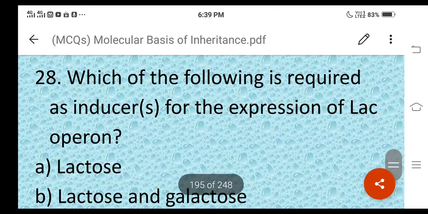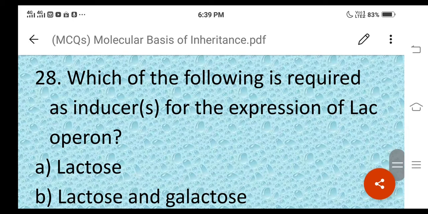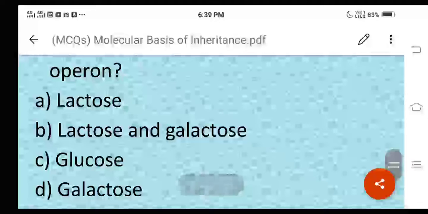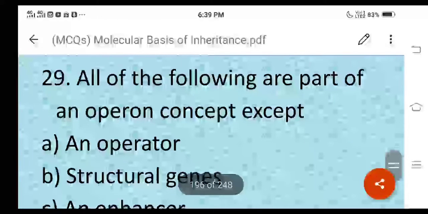And question number 28, which of the following is required as inducer or inducers for the expression of lac operon? It is nothing but the lactose only. The different options are lactose, then lactose and galactose, then glucose and galactose. Here we can easily identify the answer. It is nothing but lactose. Option A is the correct answer. Then let us move on to the next question.